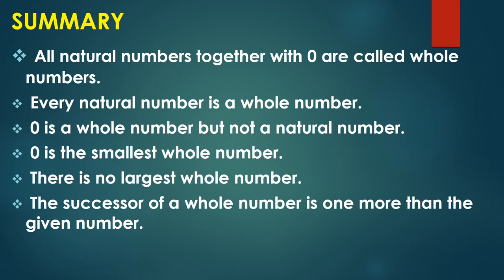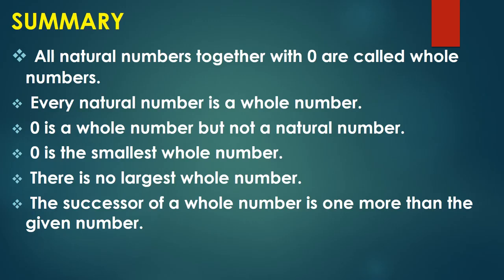Which is the smallest whole number? 0. There is no largest whole number, as there is no largest natural number.